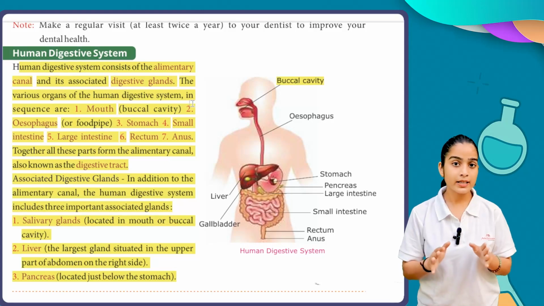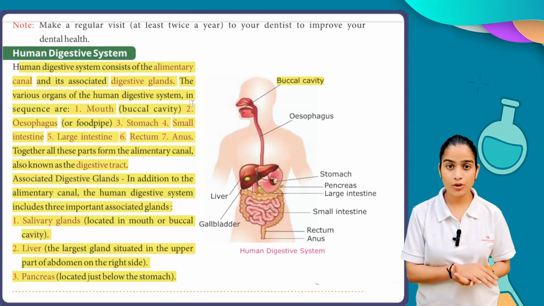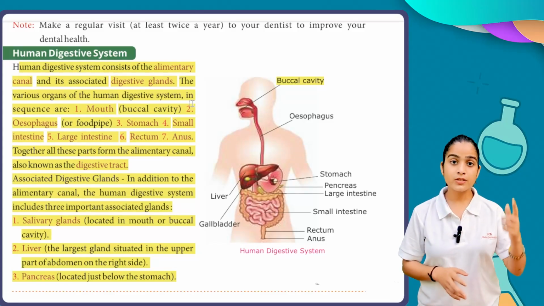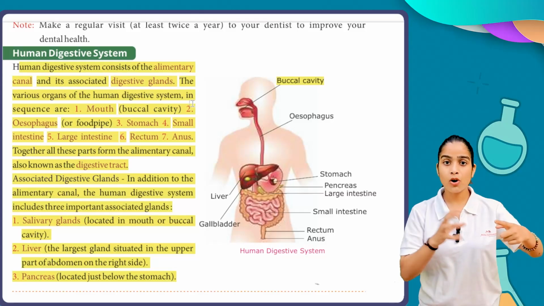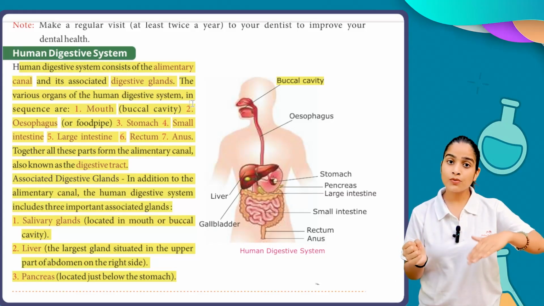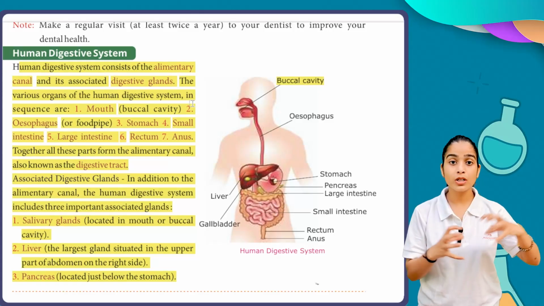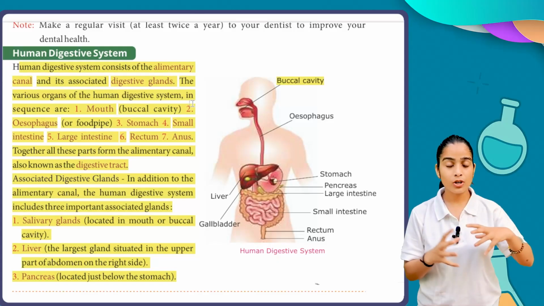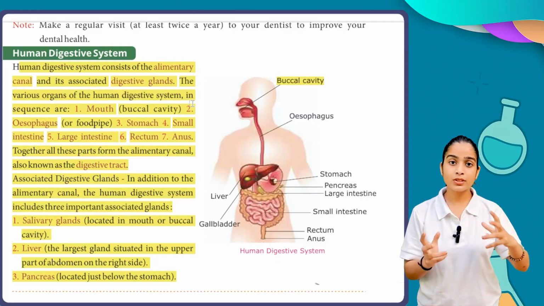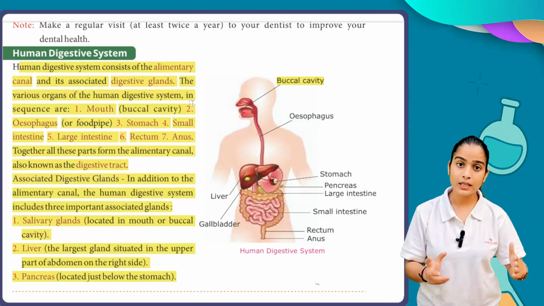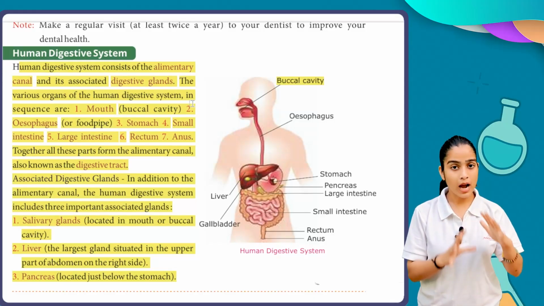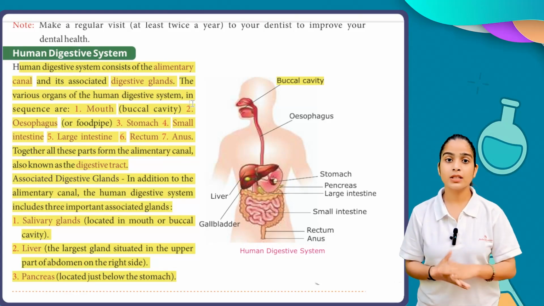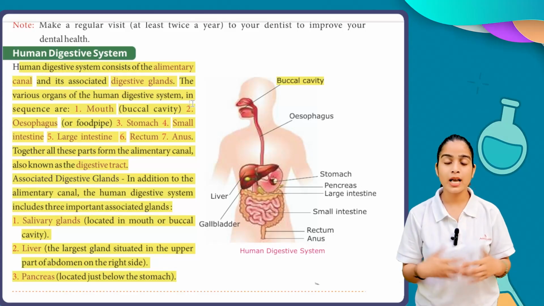Now our food is inside our stomach, where HCl, the hydrochloric acid, acts on it and extracts the nutrients of the food. Further, this food is transferred into the small intestine, where all the nutrients are extracted. Then the food is transferred to the large intestine, where the water of the food is taken out. After this, the food is transferred into the rectum, then to the anus, and is finally taken out from our body as waste material.